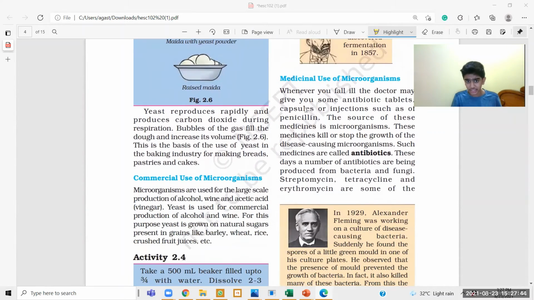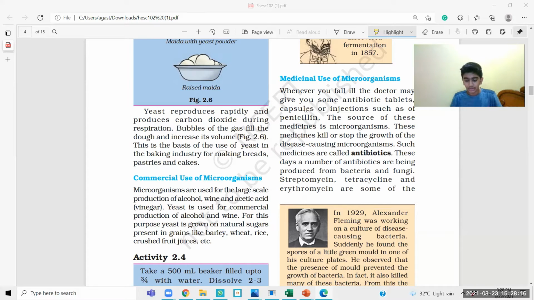When we talk about commercial use of microorganisms, obviously we have yeast at the number one position. It also helps in the production of alcohol by the process called fermentation. Yeast converts sugar into alcohol. This process is fermentation.